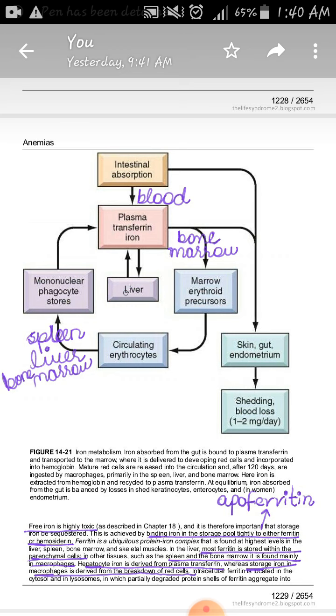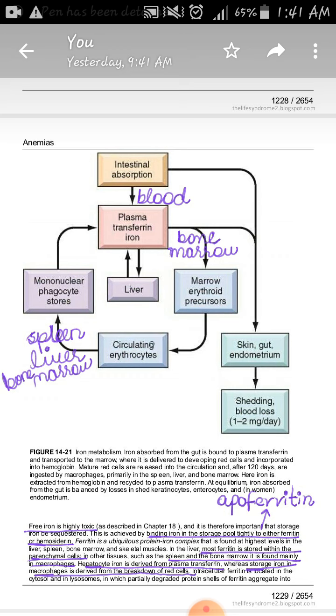Here we can say that this is the liver, and from liver this transferrin protein is present, which is binding with the plasma iron. Now, after binding with the transferrin, this plasma iron is transferred to the bone marrow. In the bone marrow, it goes to the erythroid precursor cells and it is responsible for the formation of hemoglobin inside the red blood cells. So, from the bone marrow, red blood cells are coming in the circulation.